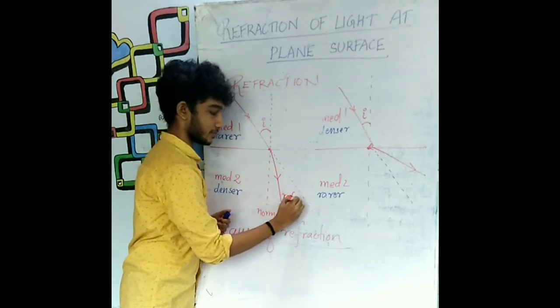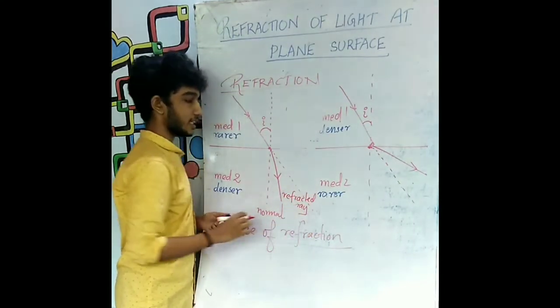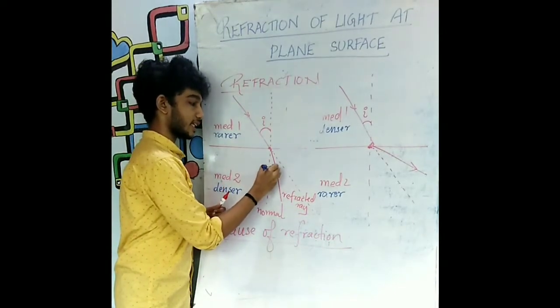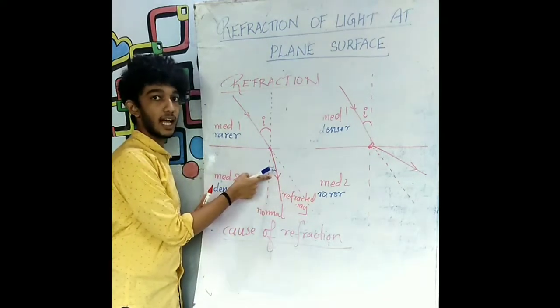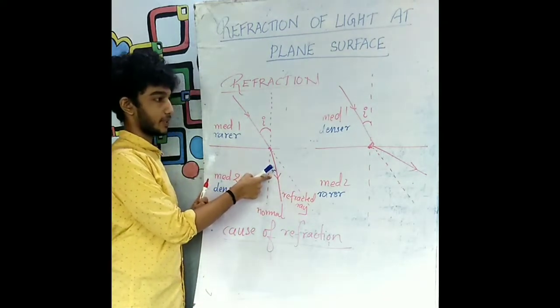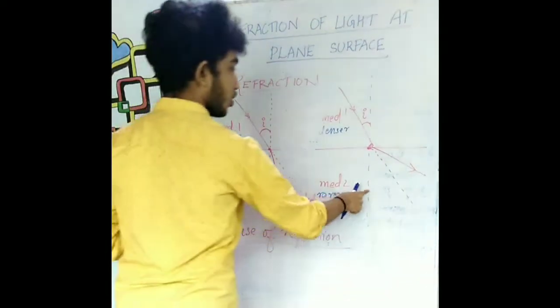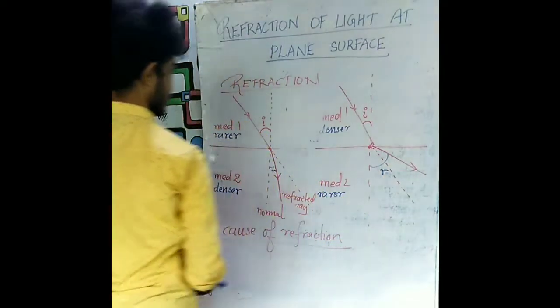Refracted ray. And the angle between the normal and the refracted ray is notated as small letter r, and it is read as angle of refraction. Similarly, here what is the angle of refraction? This is the normal and this is the refracted ray, so this will be the angle of refraction.